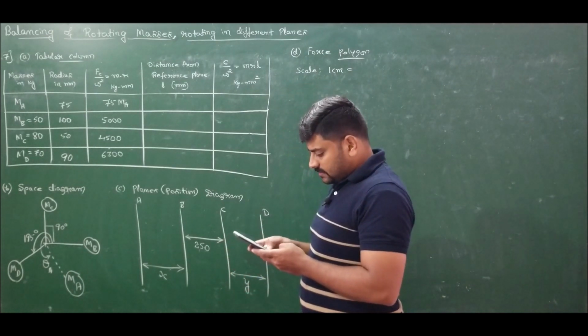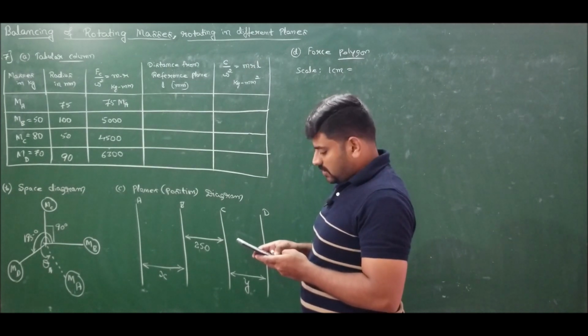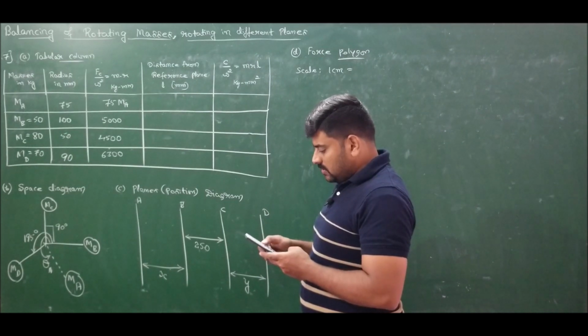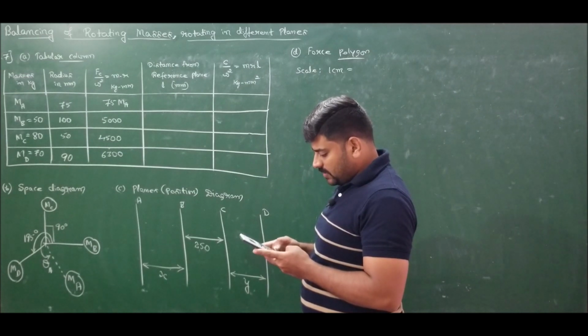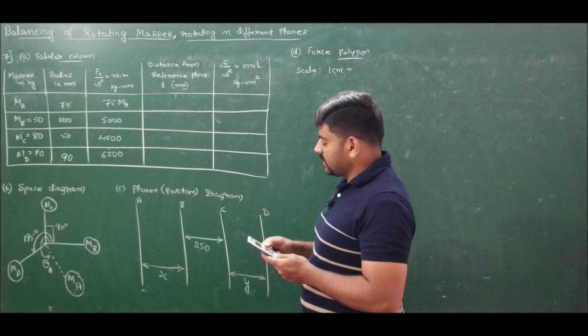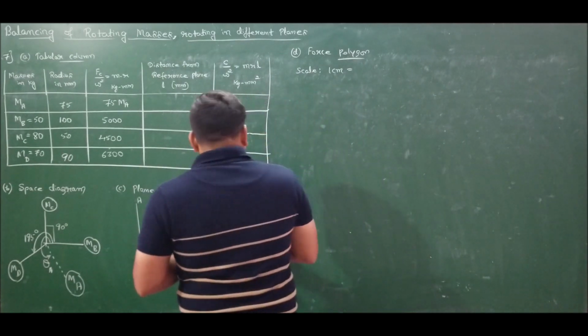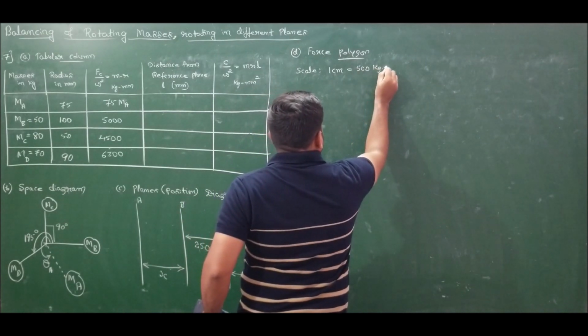If I take 150, it will be very small. Let me take it as 500. If I take 500, how much I will get? I will get 12.6 centimeters, which can be manageable. So therefore I will go with 500. 1 centimeter is equal to 500 kgmm.